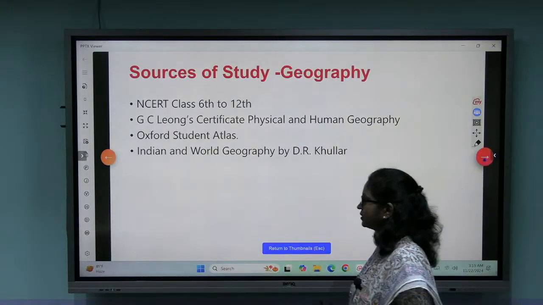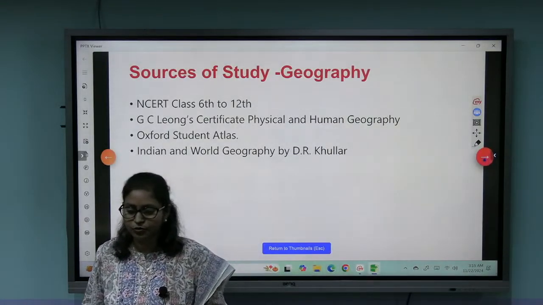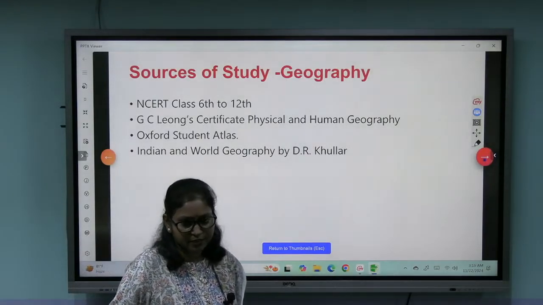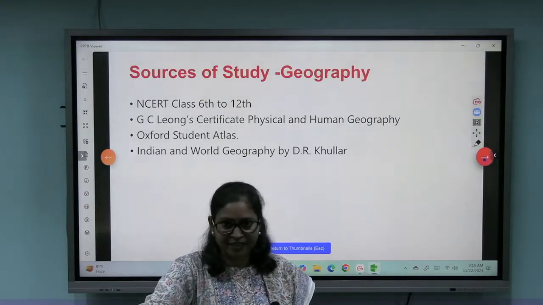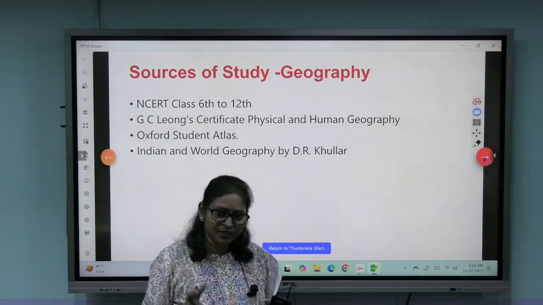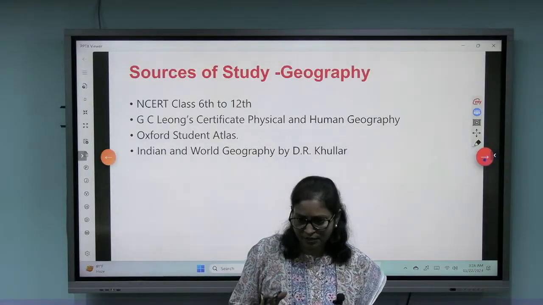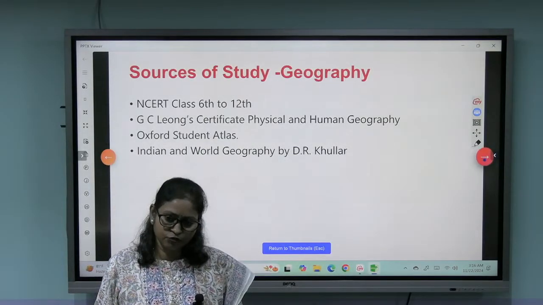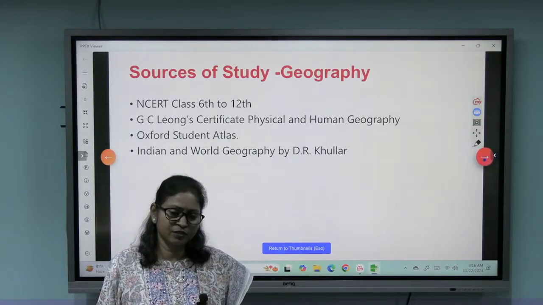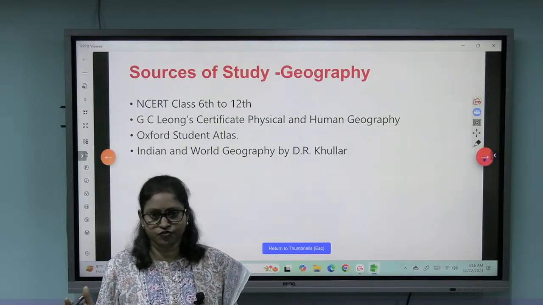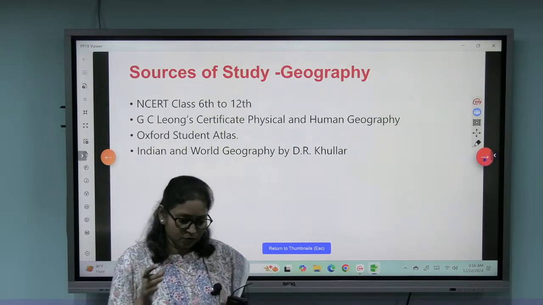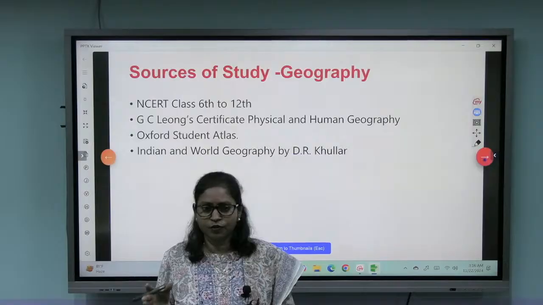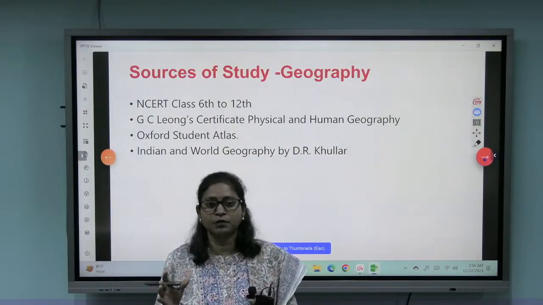Then these are the sources. It's very important that you know what material to study, because there is so much material in the market. You have to go with authentic and limited material. Don't think that because one particular question has come from a particular book, I should go for that. Never do that, because you don't have to solve all 100 questions in prelims. So go for those sources from where you can solve the maximum number of questions.